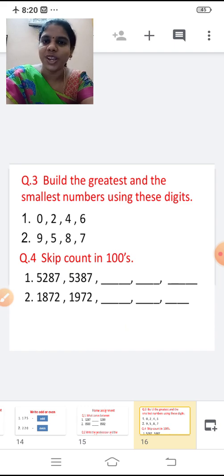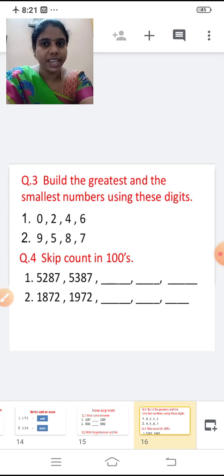Next, third one, build the greatest and the smallest number using these digits. First one, 0, 2, 4, 6. Second one, 9, 5, 8, 7.